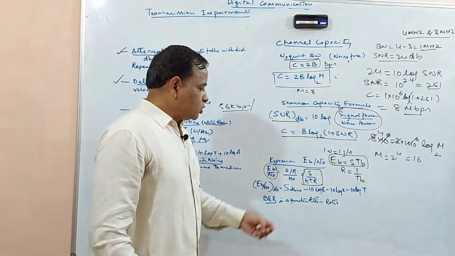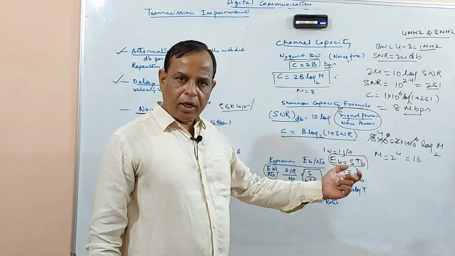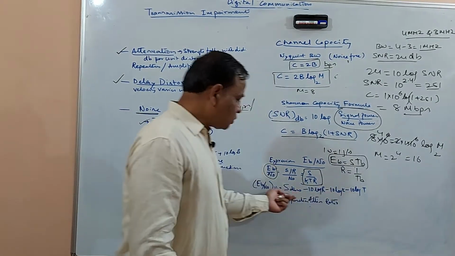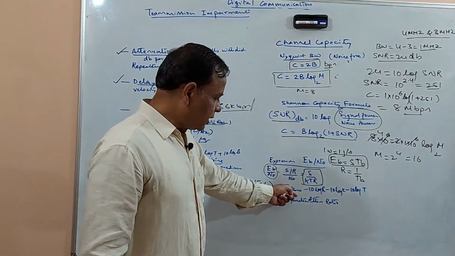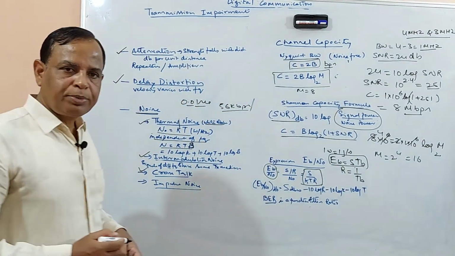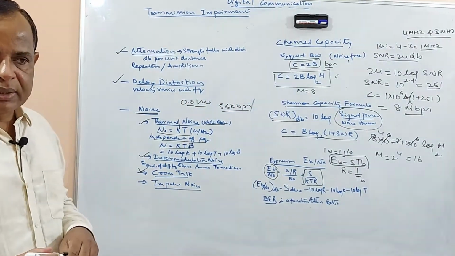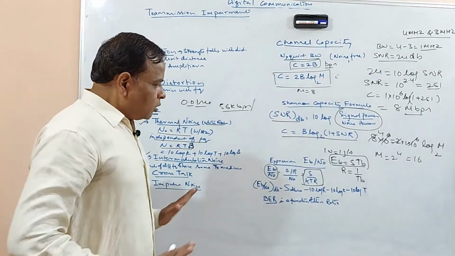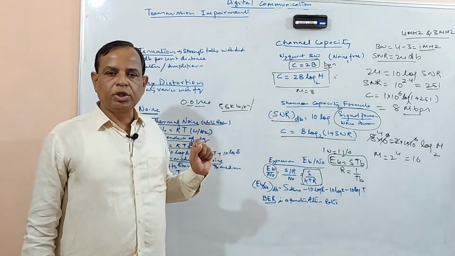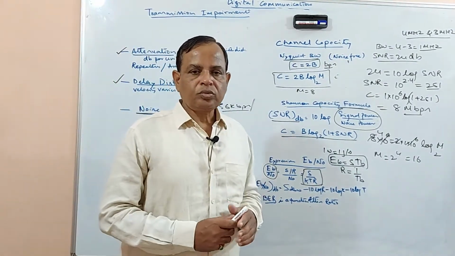If you want to get the value of this ratio in dB, you can calculate it this way, with S in dBW. So you will be expressing this ratio in dB. But what is the importance of this ratio?